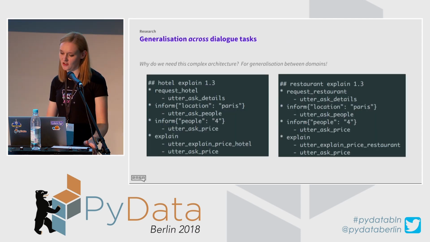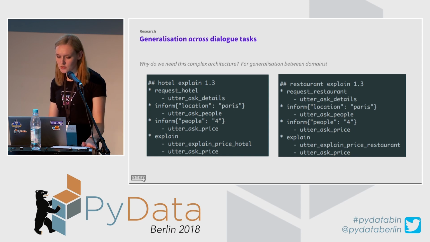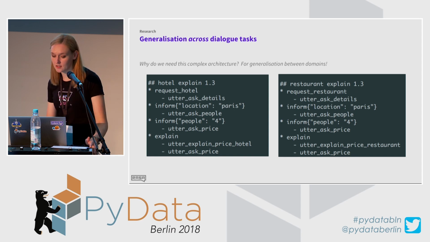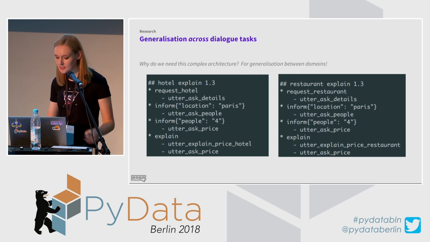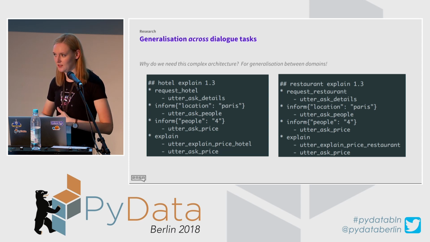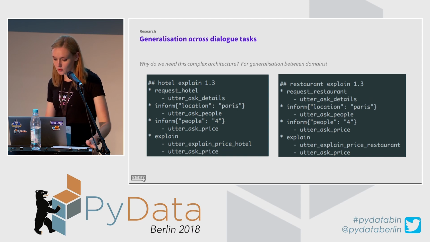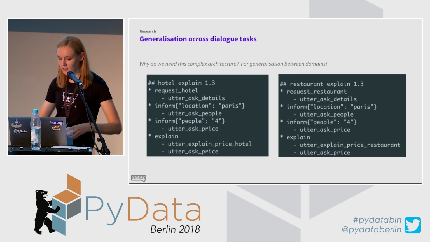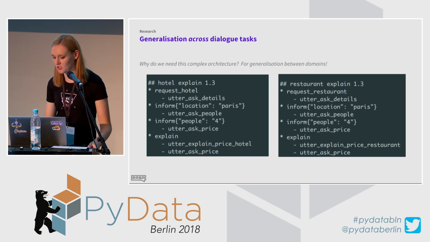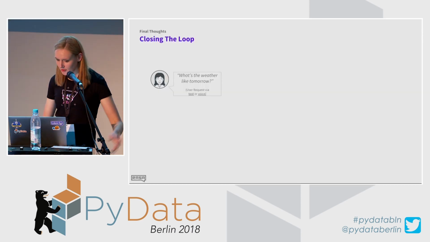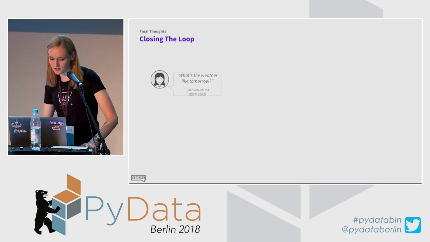Another thing that Rasa is working on is generalizing dialogues across tasks and across different domains, so that it can learn actions and states that it should go into when you have training data from, for example, things related to hotels and then things related to restaurant requests, and then you can combine them and build chatbots which can operate in more than one domain and share this training data.